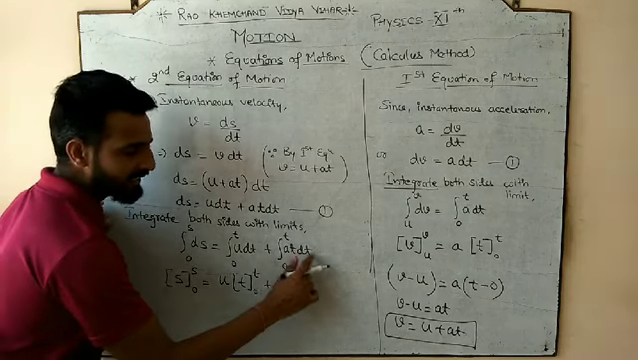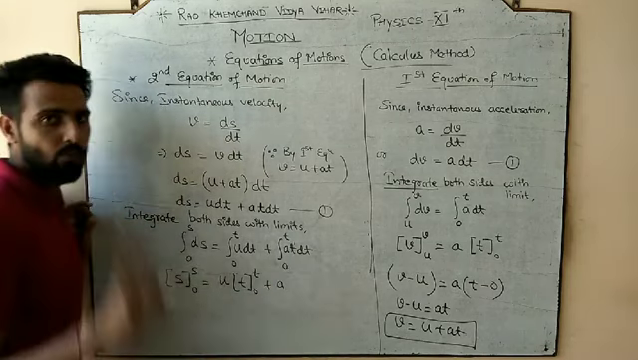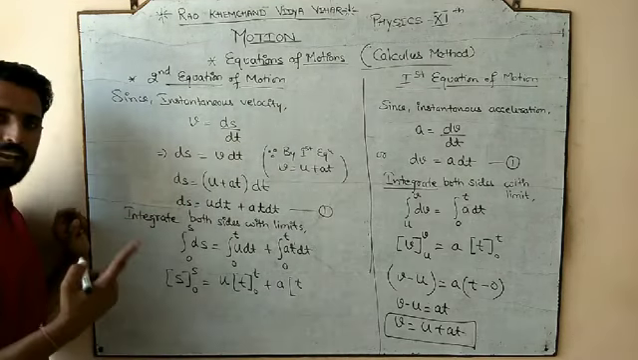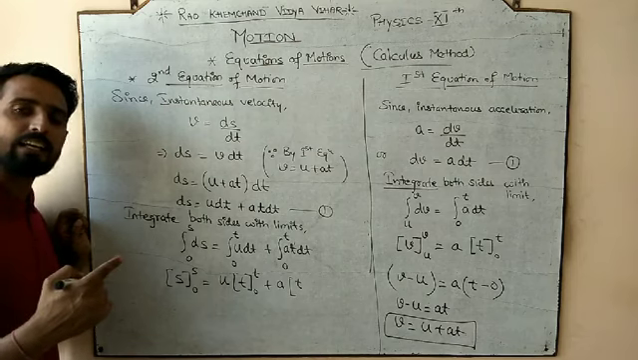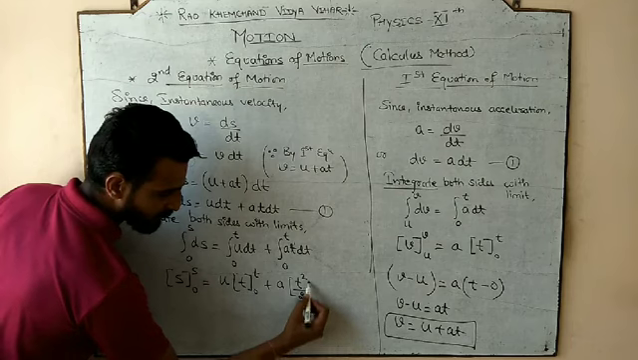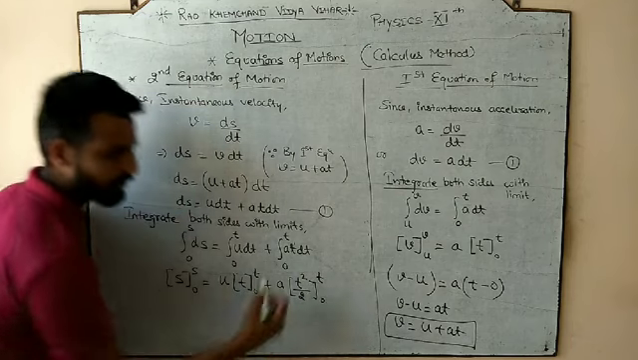But here we have t dt. So what is the power of t? 1. So what is the rule? It would be t to the power n plus 1, divided by n plus 1. So t to the power 1 plus 1, divided by 1 plus 1. And the limit is 0 to t.